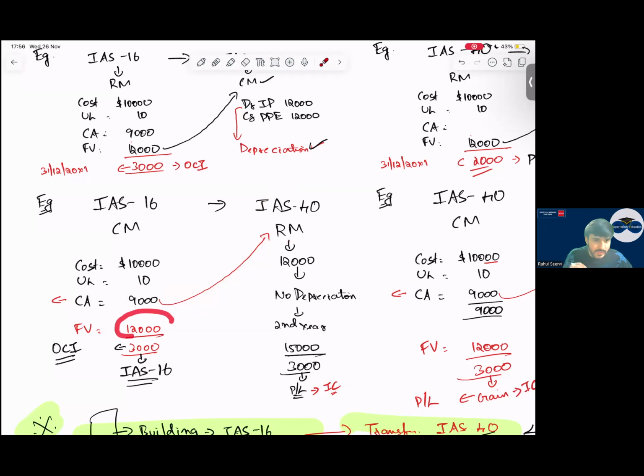This gain you will treat as per old standard. The old standard is what? IAS 16. This 12,000 you transfer now. If you transfer, will there be any depreciation? No. Directly you compare the 12,000 with the fair value, and this 3,000 is the gain in P&L under investing category. Investing category. This is the important case which you have to concentrate on.